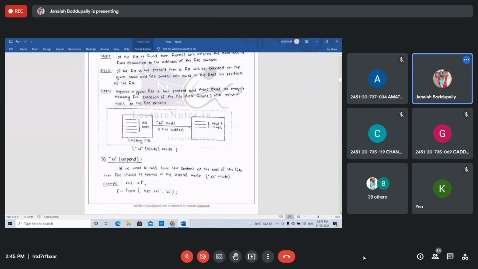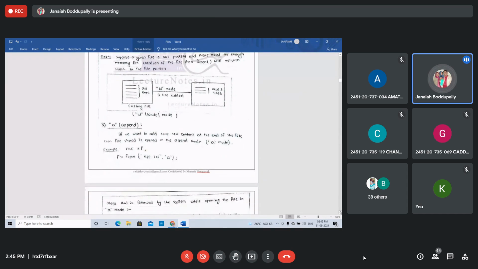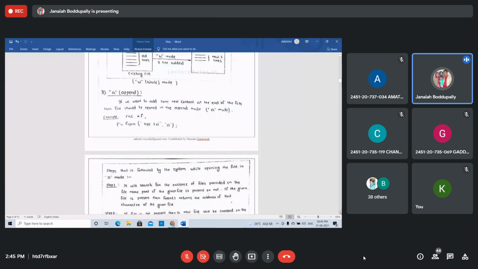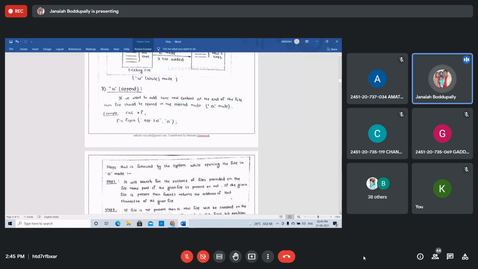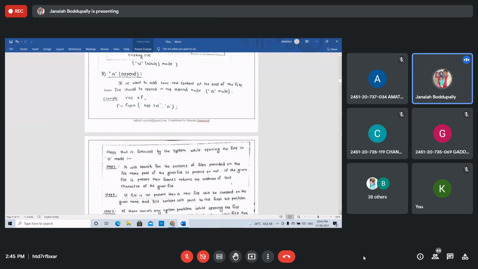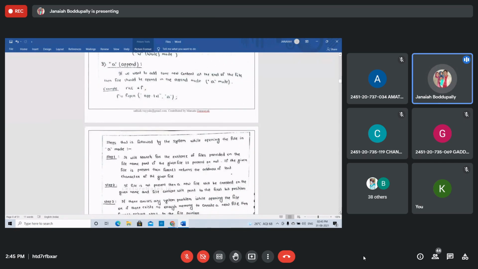Now A is append mode. If you want to add some new content at the end of the file, then the file should be opened in the append mode. See this. Declare a file: FILE star F, where F is a file pointer. F equal to fopen("app.txt", "a"), and the mode is small a.